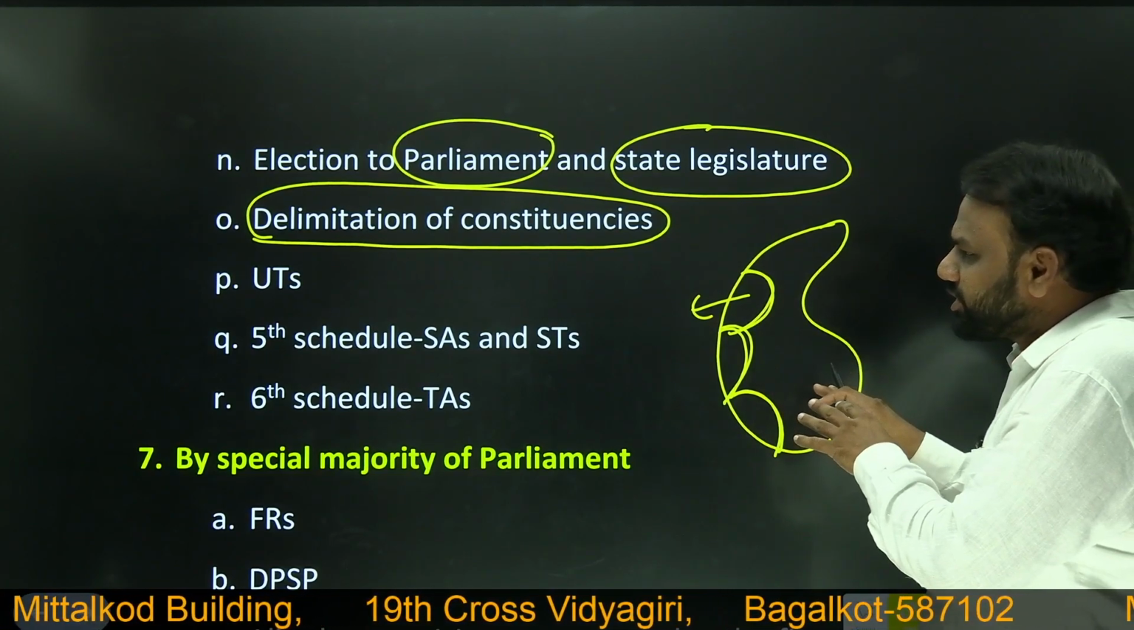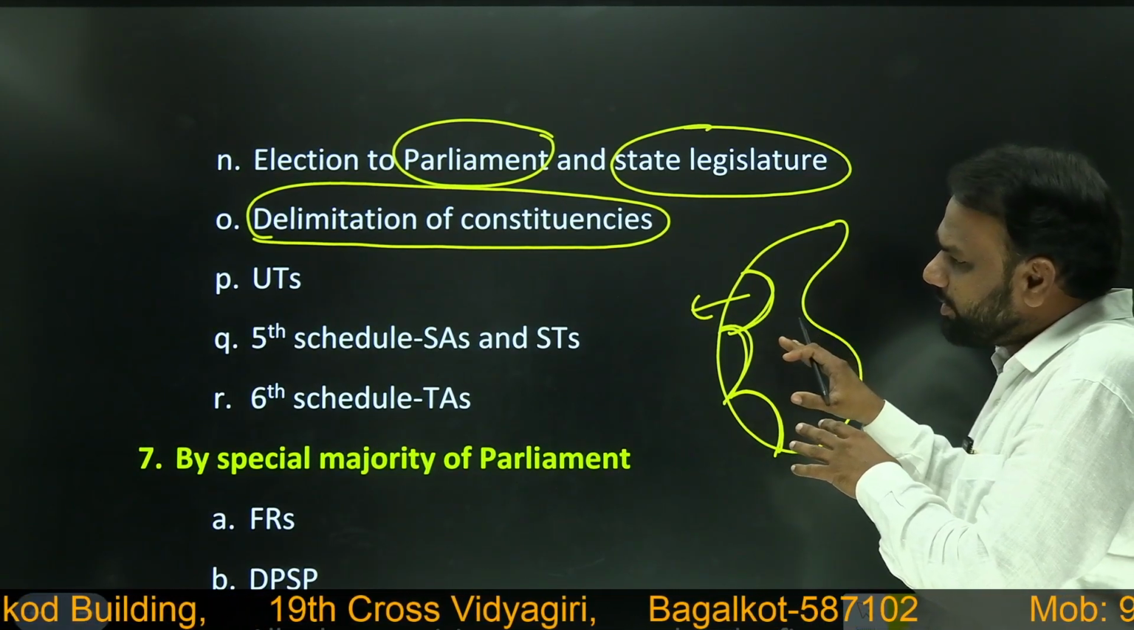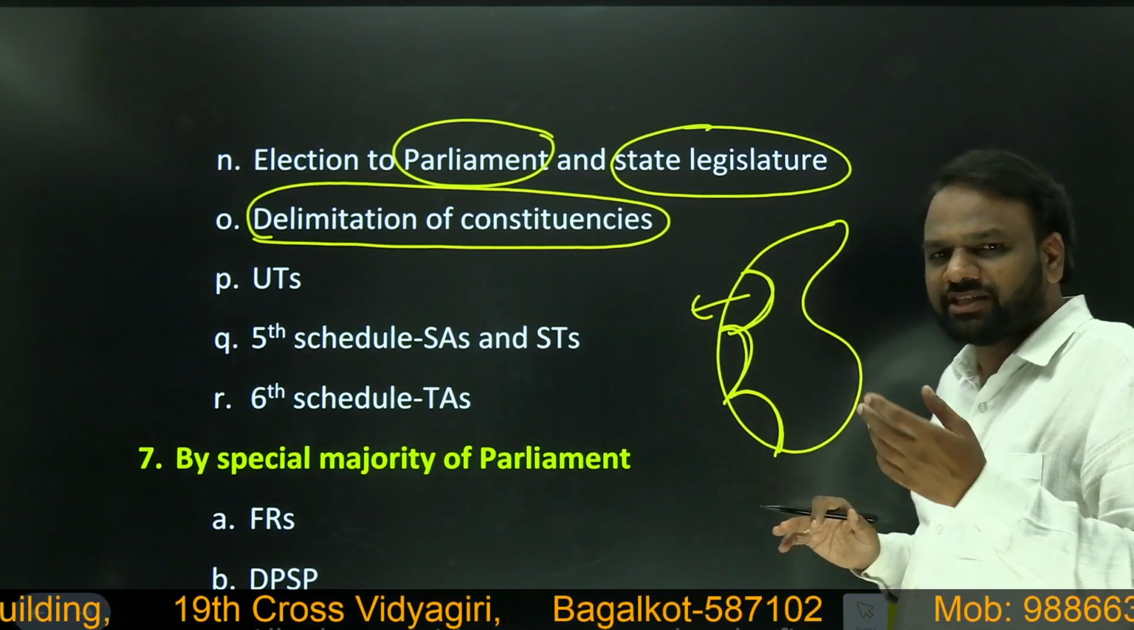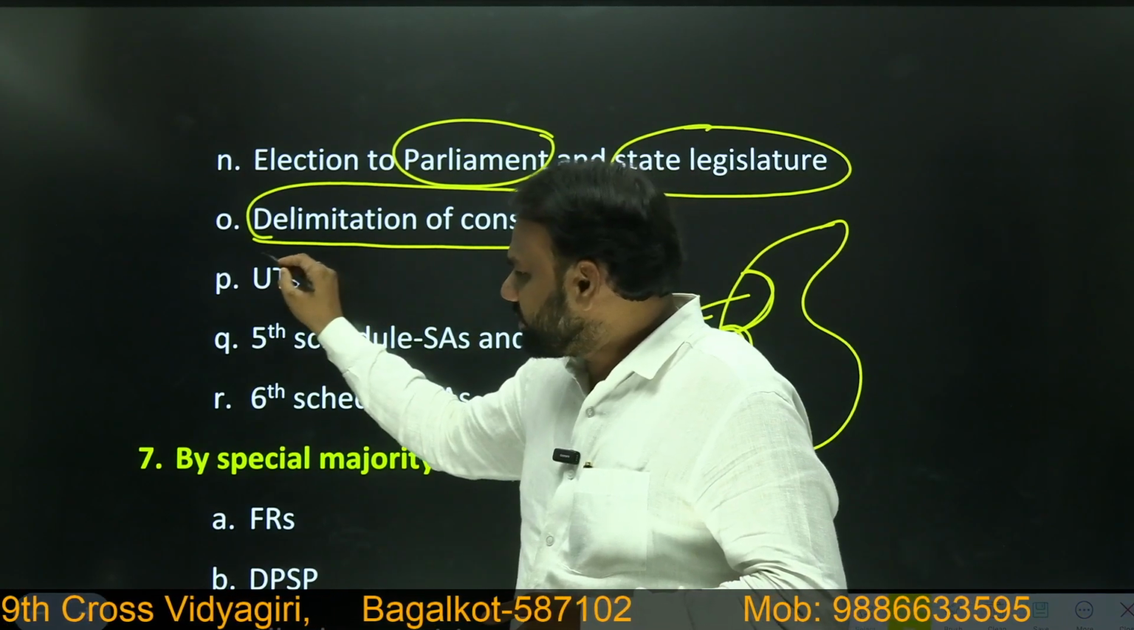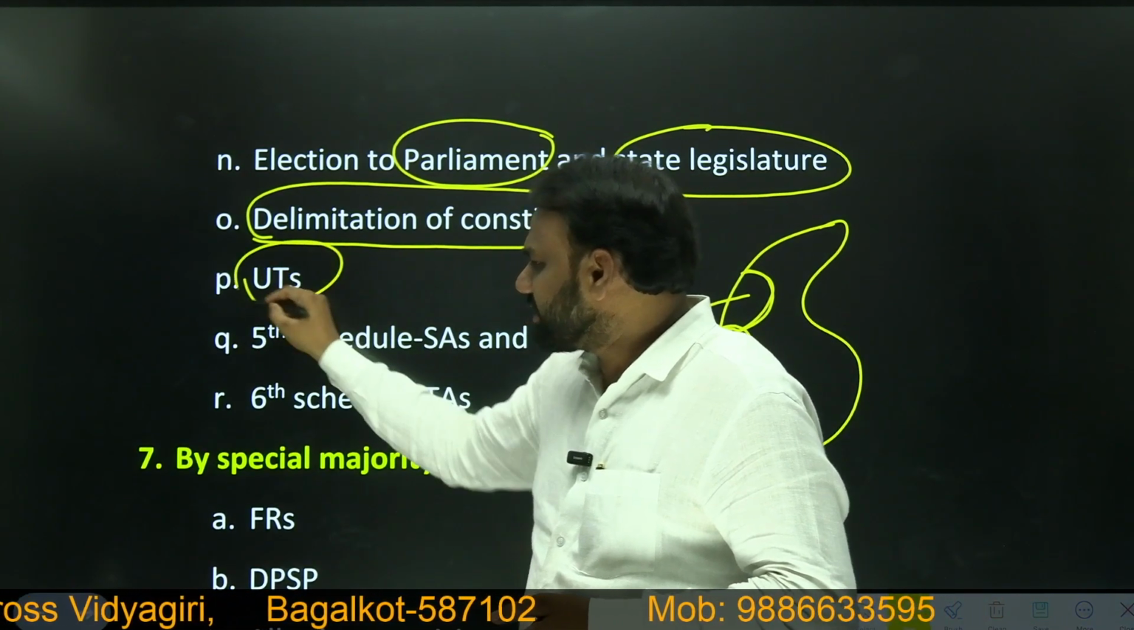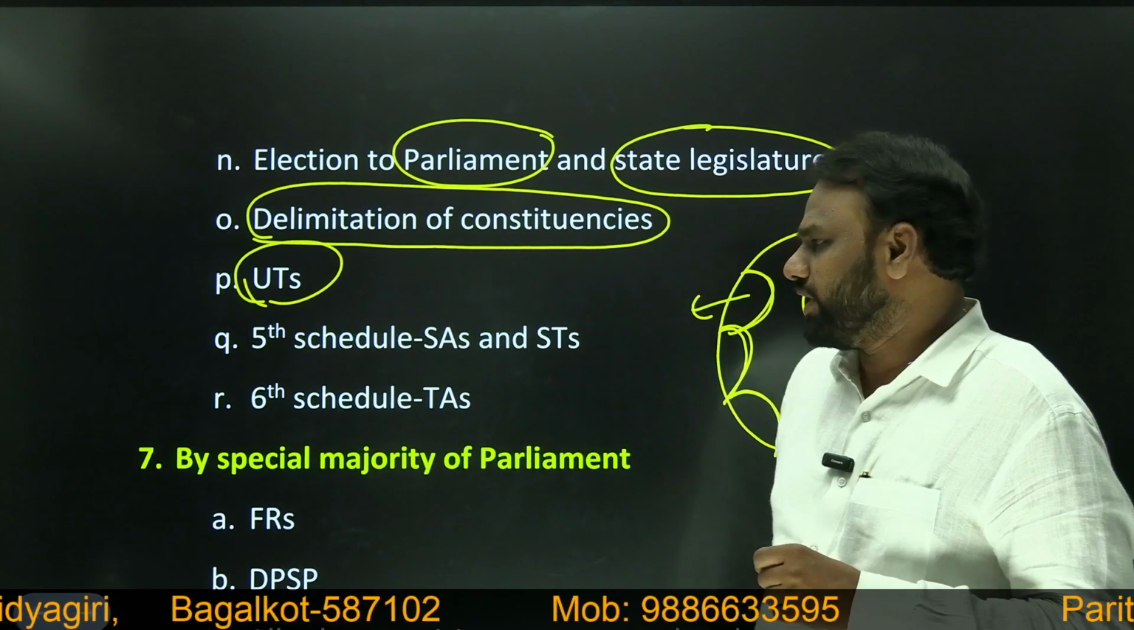So whenever we want to make changes to the provisions related to delimitation, those changes can be made with the help of simple majority. Any changes with respect to union territories can also be made by simple majority.